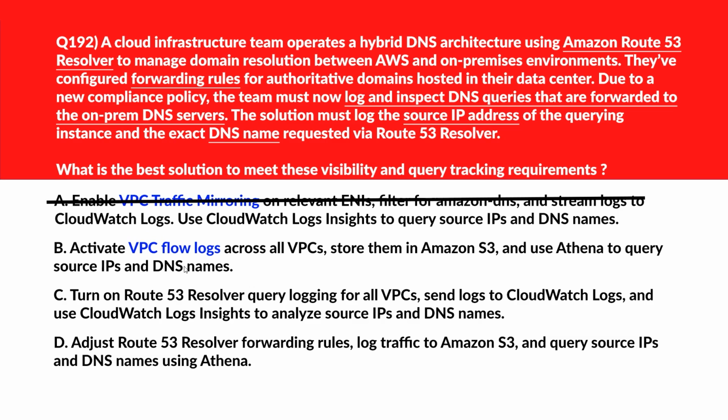Option B, if you look, VPC flow logs track connection level metadata but don't include DNS query names or resolver details. Wrong choice. We'll move to option C. If you look at option C, Route 53 resolver query logging captures both DNS names and source IPs, which are natively queryable via CloudWatch logs. We'll keep it. Now let's move to D.